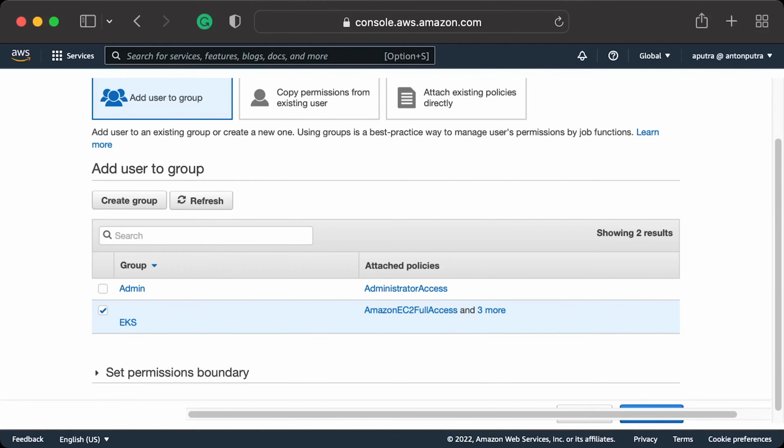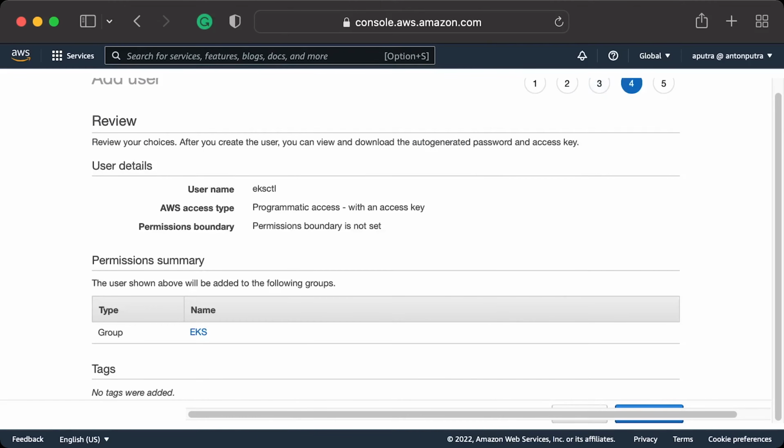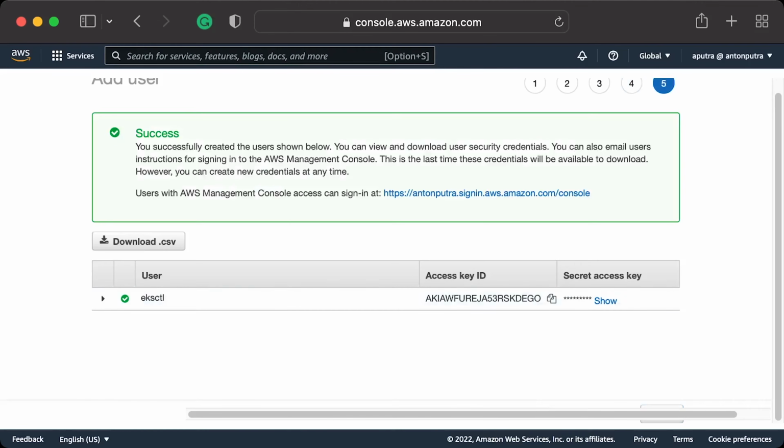If you have decided that eksctl is the right tool for you, you want to create a dedicated IAM user with limited permissions. Let's place this user in the EKS group that we created earlier. You can skip tags. When you create a user, don't forget to download credentials. We will use them to create AWS profile locally.